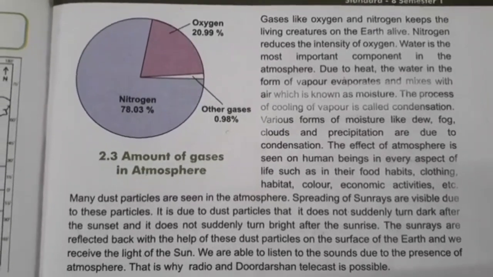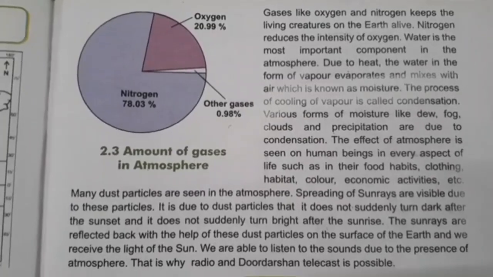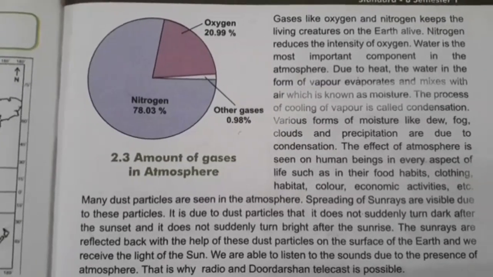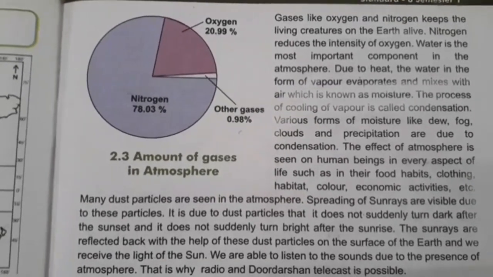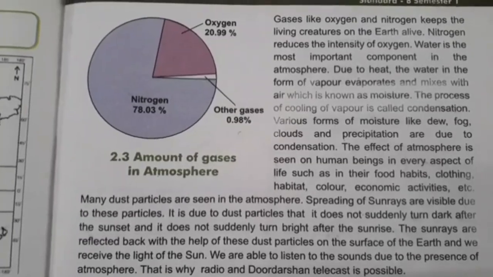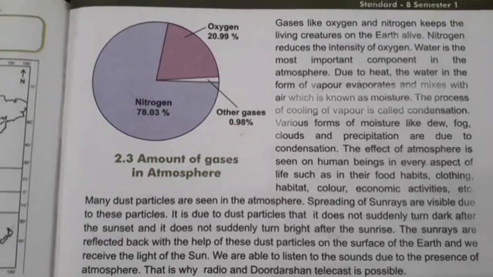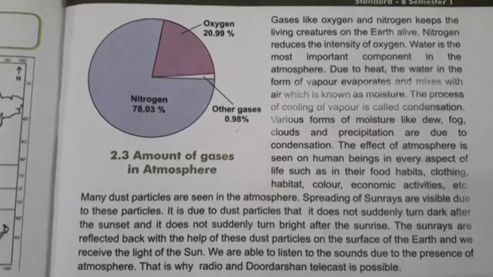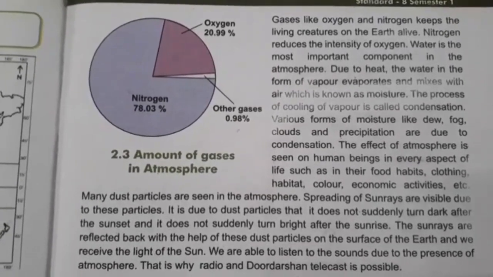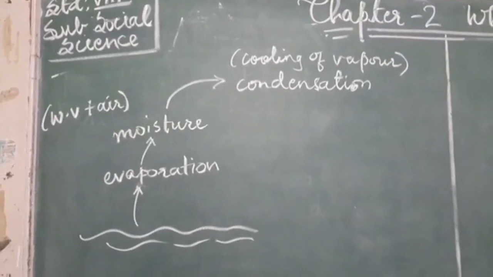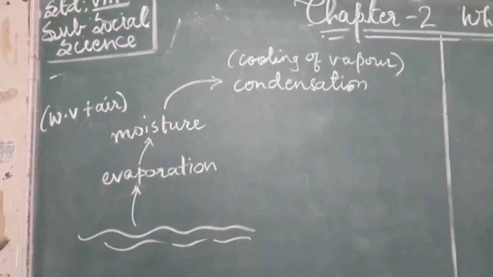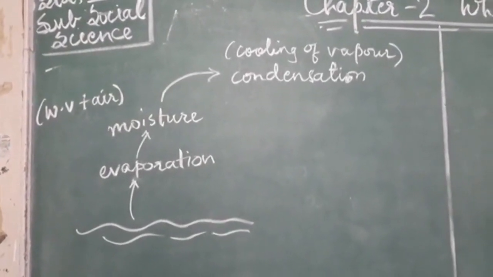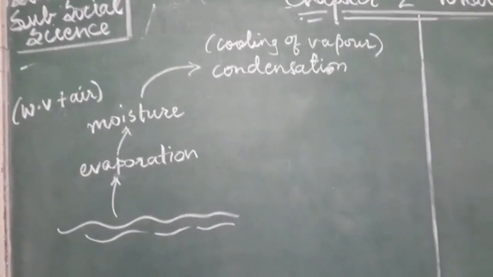Water is the most important component in the atmosphere. Due to heat, the water in the form of vapor evaporates and mixes with air, which is known as moisture. The process of cooling of vapor is called condensation. Look at this students. Water gets evaporated and it becomes moisture when water vapor mixes with air.